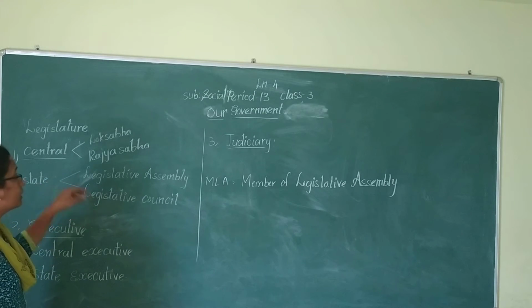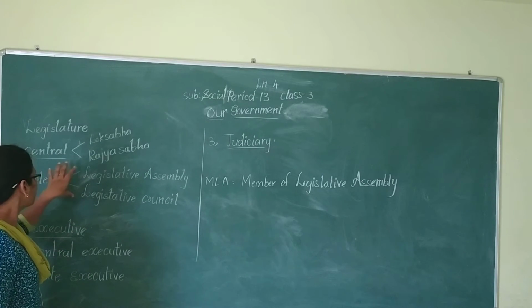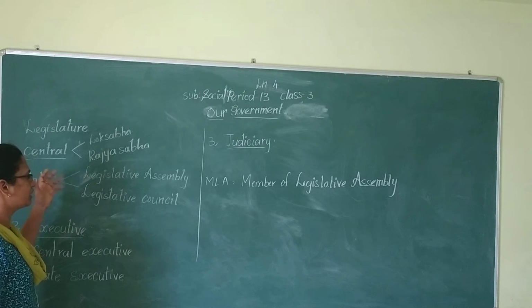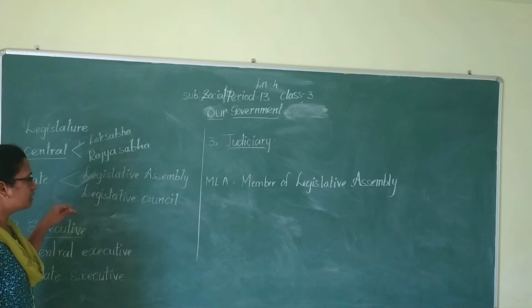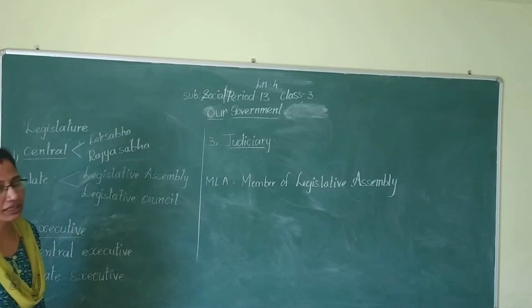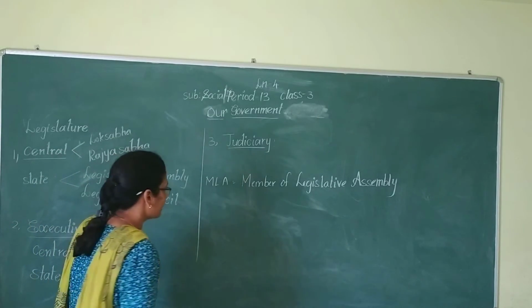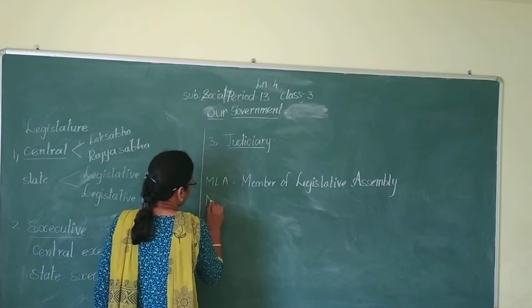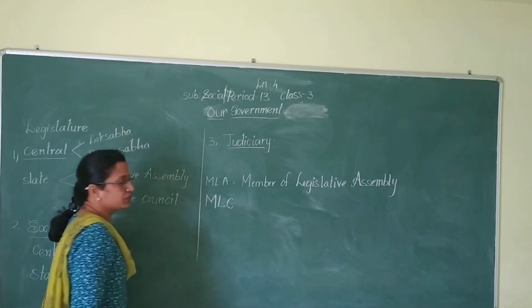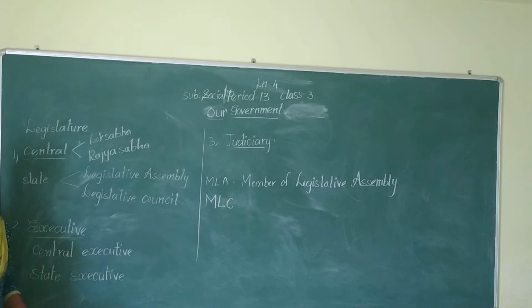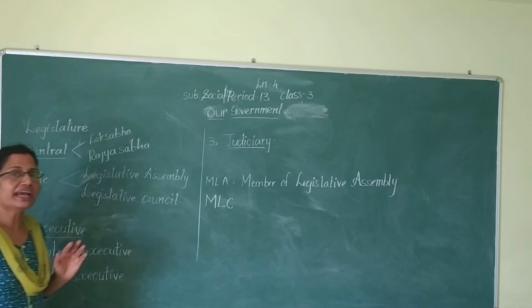Now the legislative council. Our state has both legislative assembly and legislative council. Here the members are MLCs, members of the legislative council. To be nominated as an MLC, the person should have at least a degree.